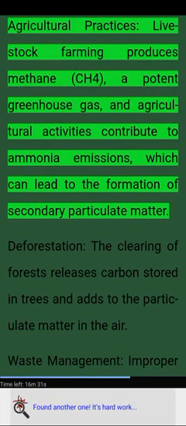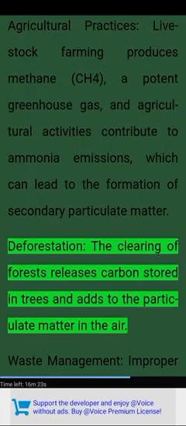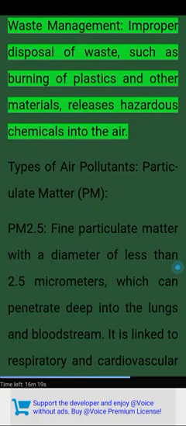Agricultural practices. Livestock farming produces methane, CH4, a potent greenhouse gas, and agricultural activities contribute to ammonia emissions, which can lead to the formation of secondary particulate matter. Deforestation. The clearing of forests releases carbon stored in trees and adds to the particulate matter in the air. Waste management. Improper disposal of waste, such as burning of plastics and other materials, releases hazardous chemicals into the air.